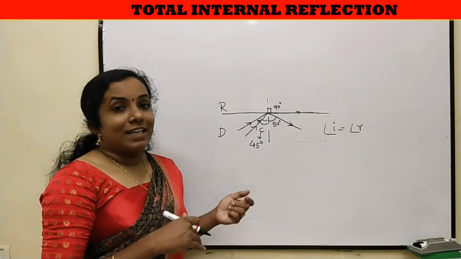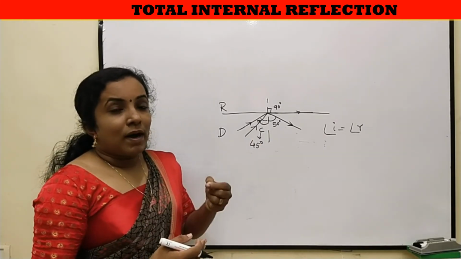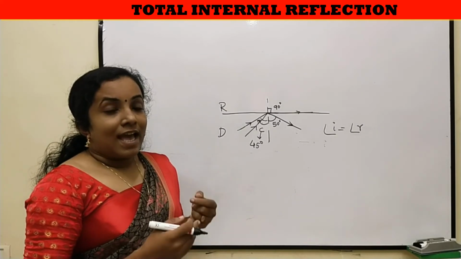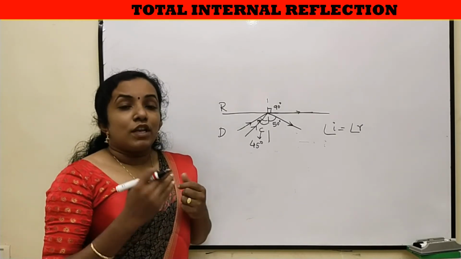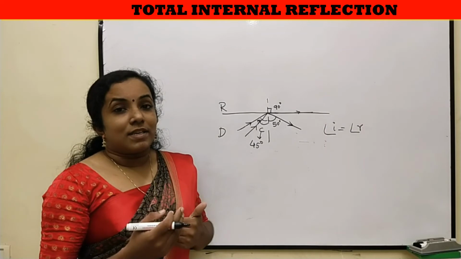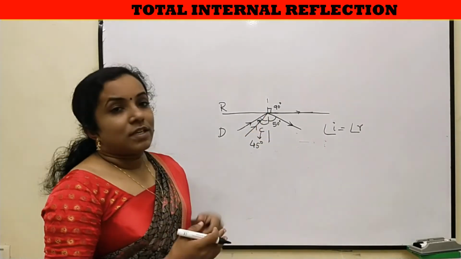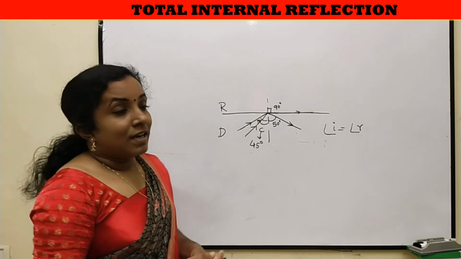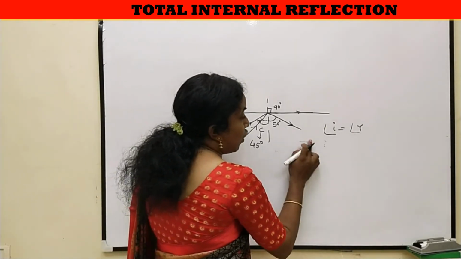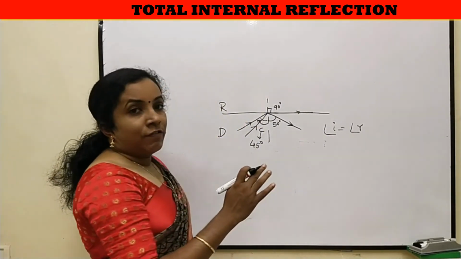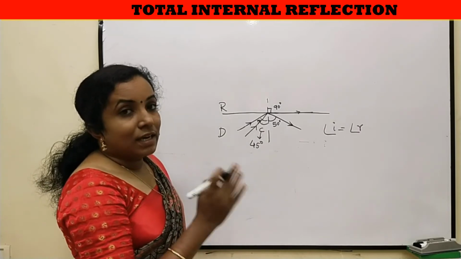In all the other cases, we have seen some part of the ray reflects and the refracted ray will not contain 100% of the incident ray. But here, 100% of the incident ray reflects and there will not be any loss of energy by any other means.